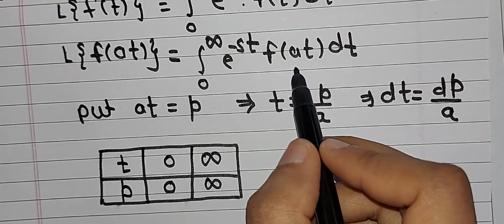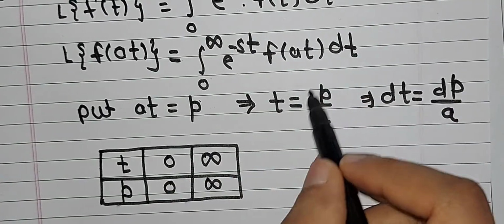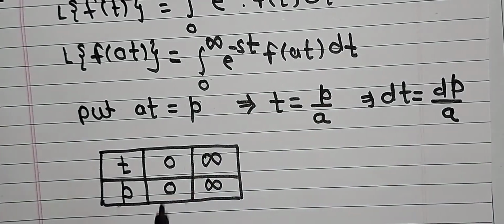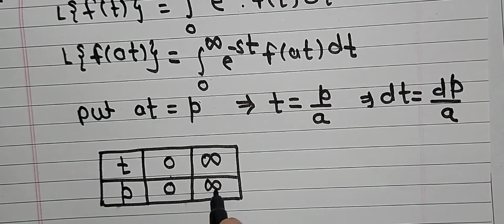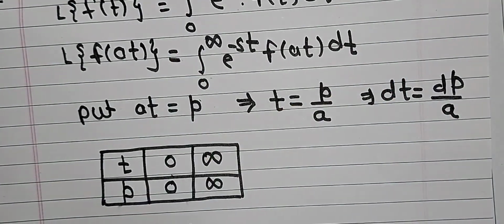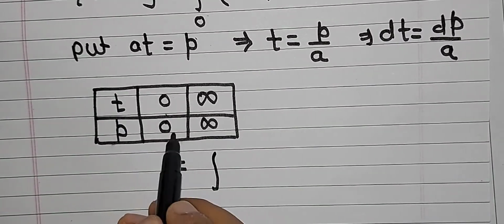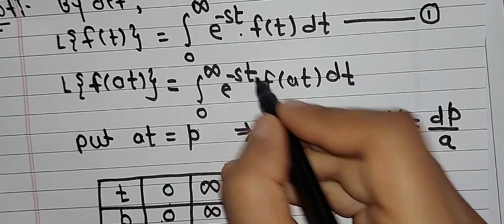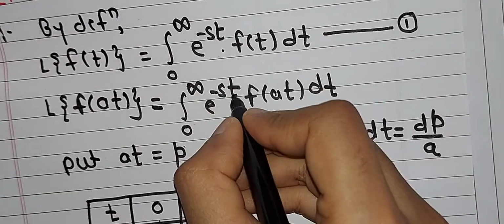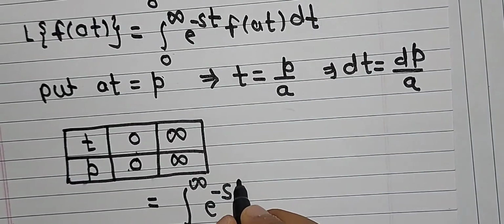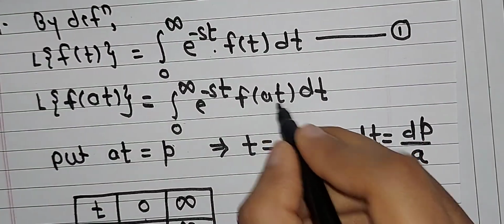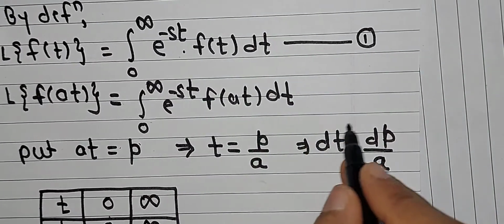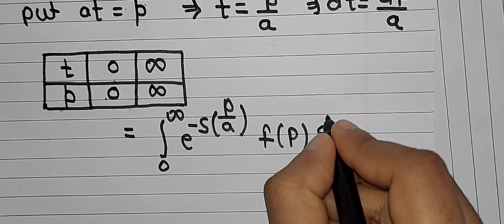So we have obtained all these values: at is p, t is p by a, dt is dp upon a, and the range is again 0 to infinity. Therefore this integration will give us, by putting these values one by one, the integration from 0 to infinity of e raised to minus s, where t is replaced by p divided by a, into f(at), and at is equal to p, so this gives f(p), and dt is replaced by dp by a. So write dp divided by a.